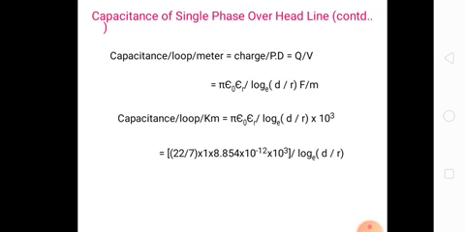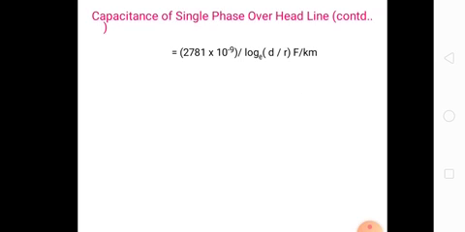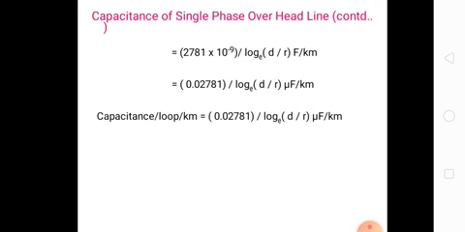What is the epsilon naught value? 8.854 into 10 power of minus 12, right? Epsilon r is equal to 1 in air, and pi is equal to 22 by 7. So solving this equation, we get the value 0.02781 by log e d by r microfarad per kilometer, where micro means 10 power of minus 6.